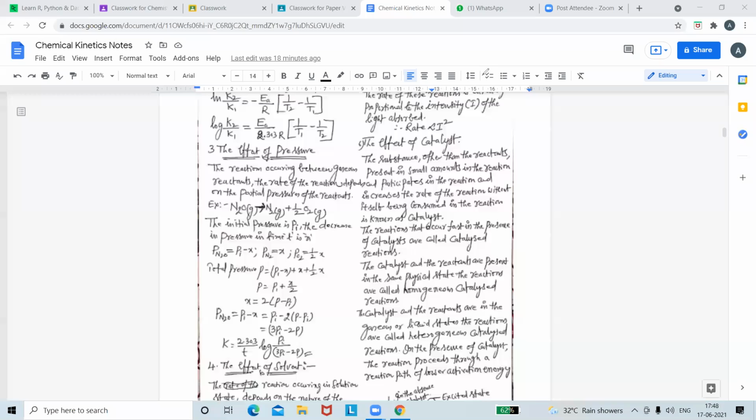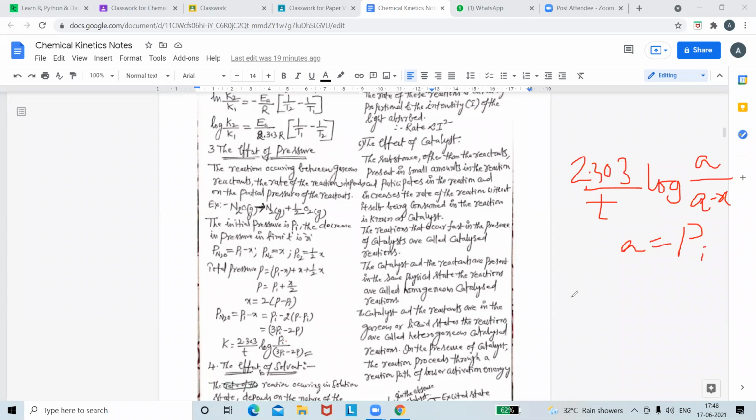The first point is, as pressure increases, the rate of the reaction increases. When the reactants are in the gaseous phase, there is initial pressure, and a decrease in the pressure at time T. 2.303 by T log A by A minus X. We know that A is the initial amount. First order reaction, everybody knows, I think, 2.303 by T log A by A minus X. What is A here? At least this one you must know. A is the initial concentration. Instead of A here, Pi is given, that's all.